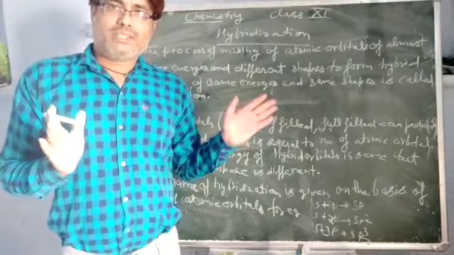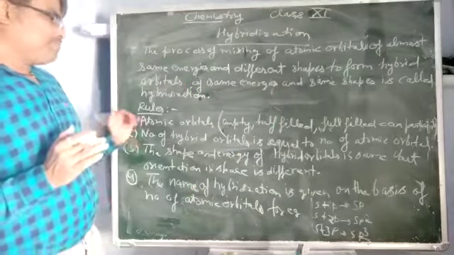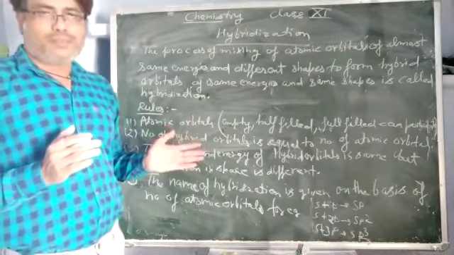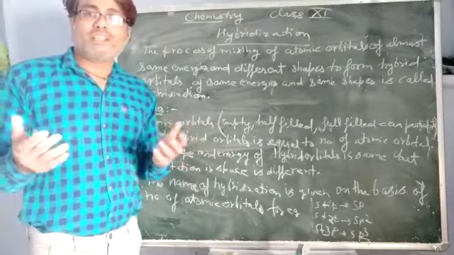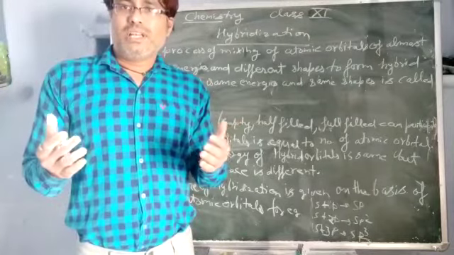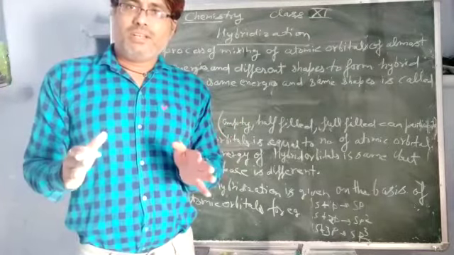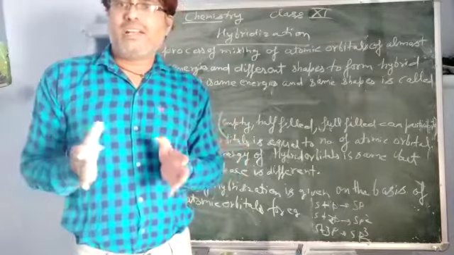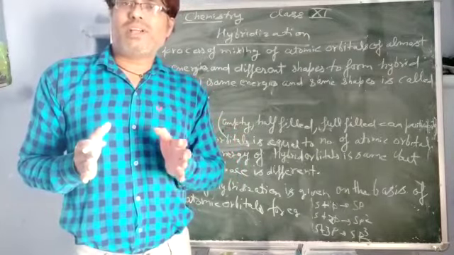So that is the second rule. Next, the shape and energies of hybrid orbitals are the same, but their orientation in space is different. When hybrid orbitals are formed, they have equal shape and equal energies, but they are rearranged.